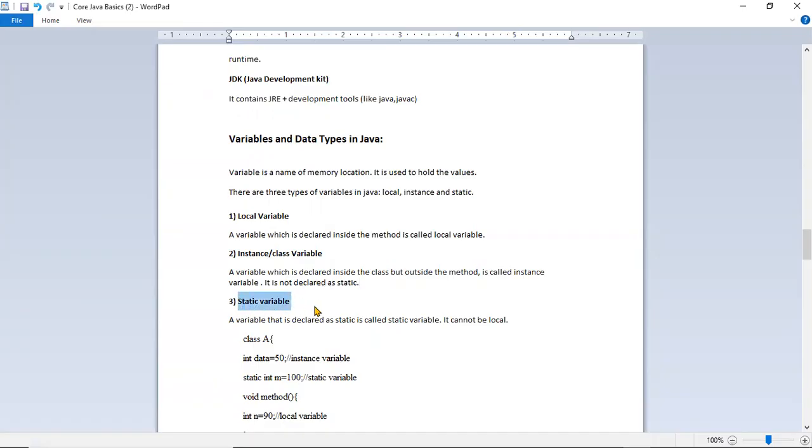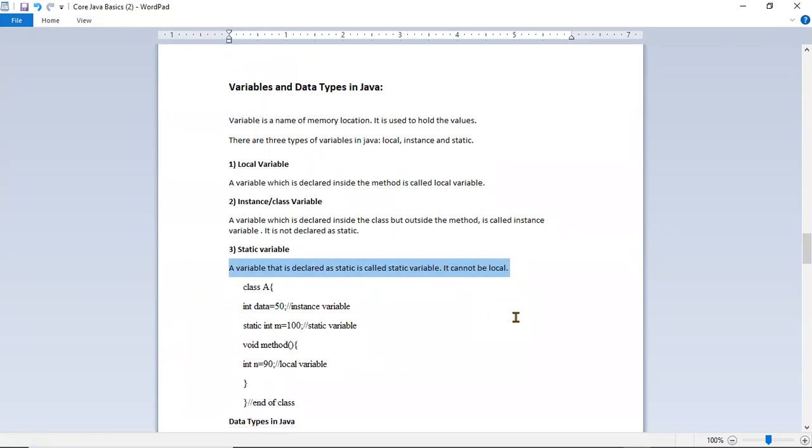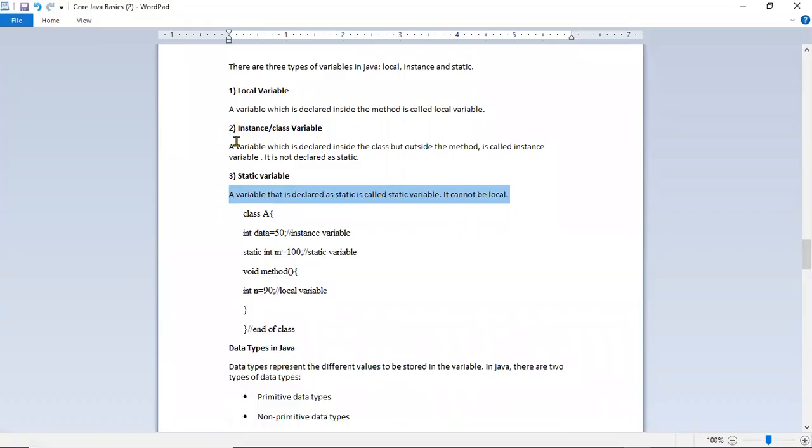And static variable. So there is one more type of variable. This is a big topic. In further topics I'm going to explain about static. So just remember, a static variable is another type of variable, and it is a common variable for all the objects.